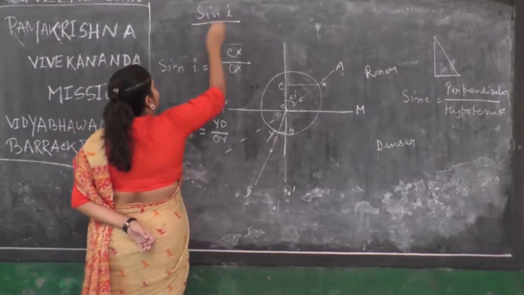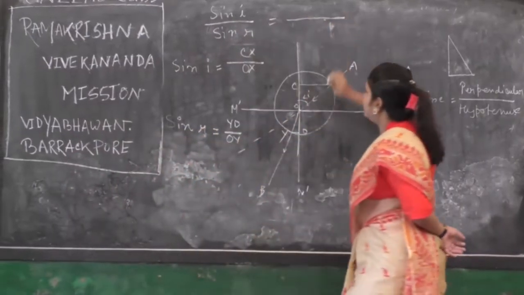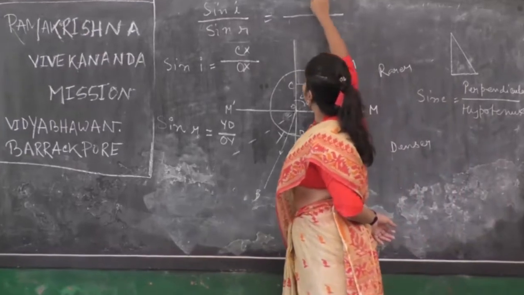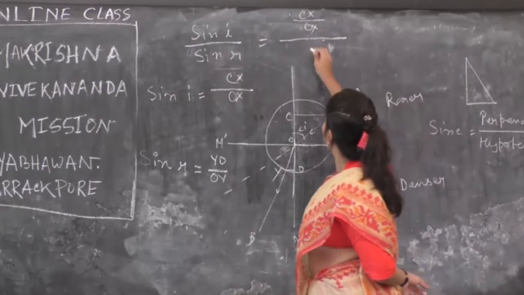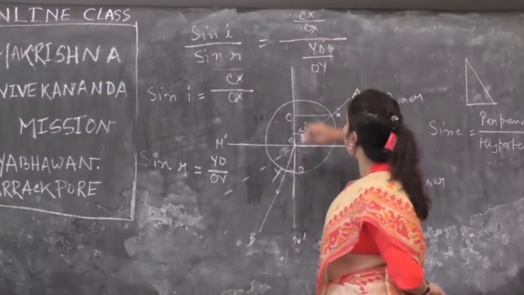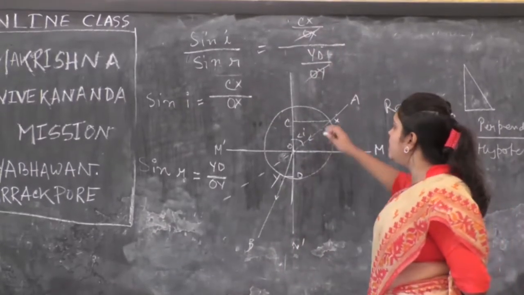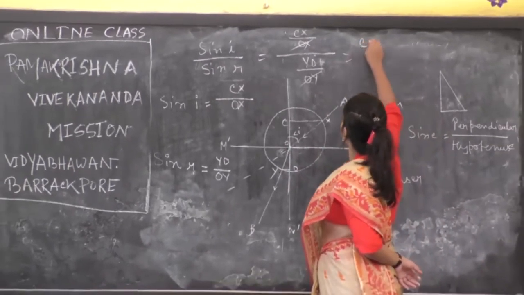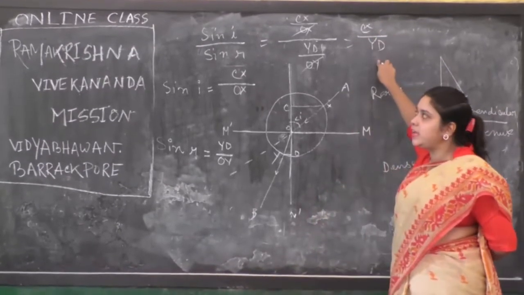So sine i by sine r. What is the meaning? With respect to this diagram, sine i means CX by OX and sine r means YD by OY. Now OX and OY will be cancelled. Why will they be cancelled? Because they are the radius of the same circle. So then CX by YD.